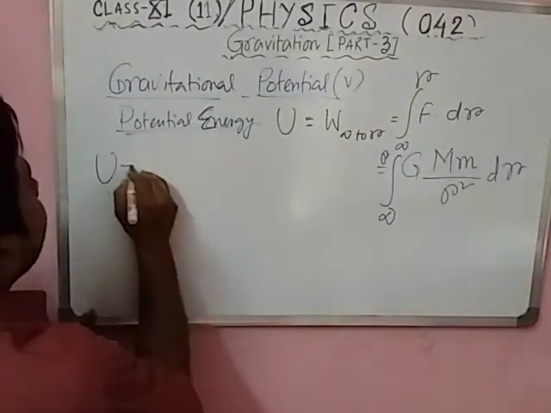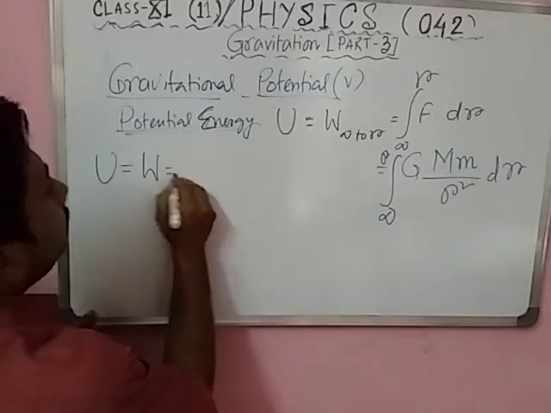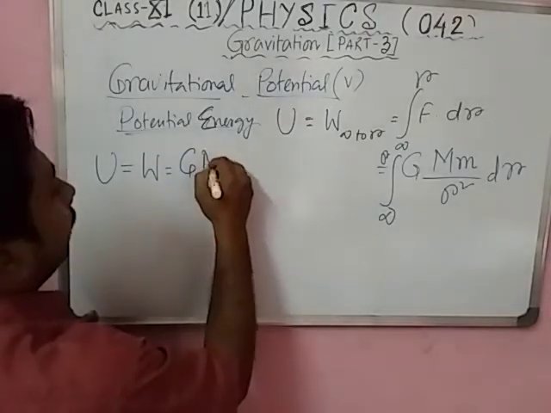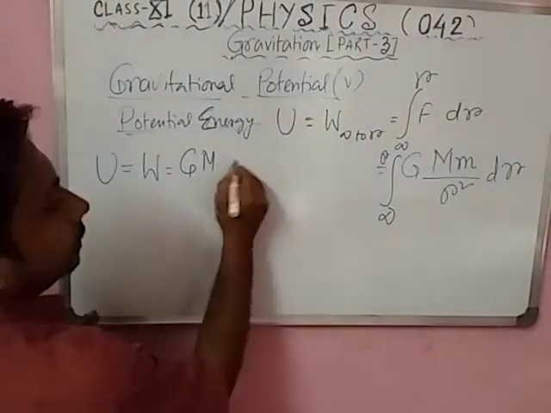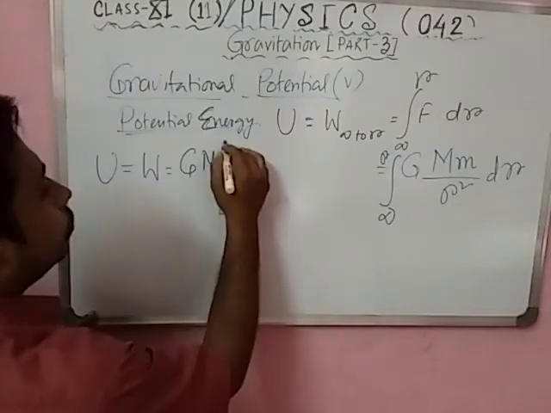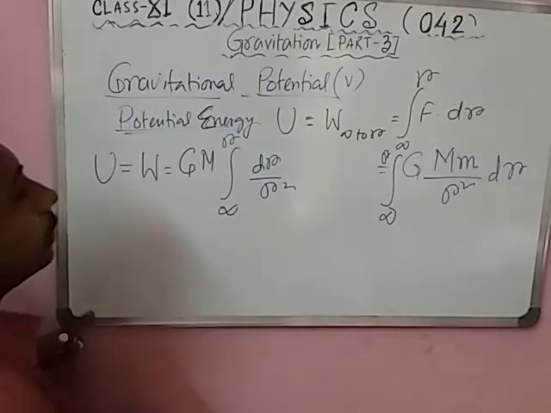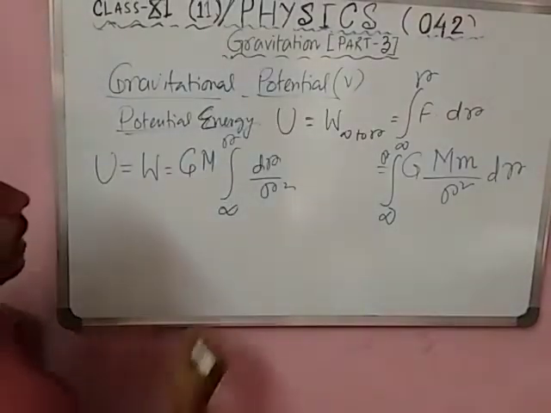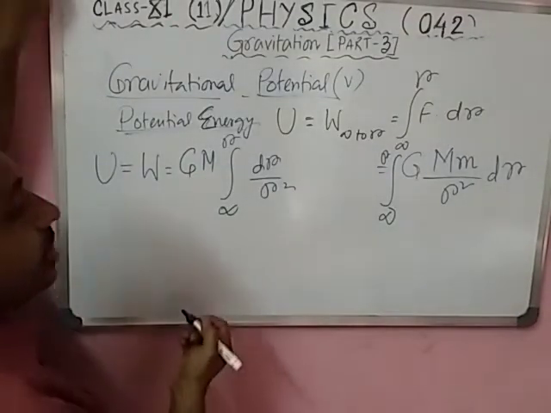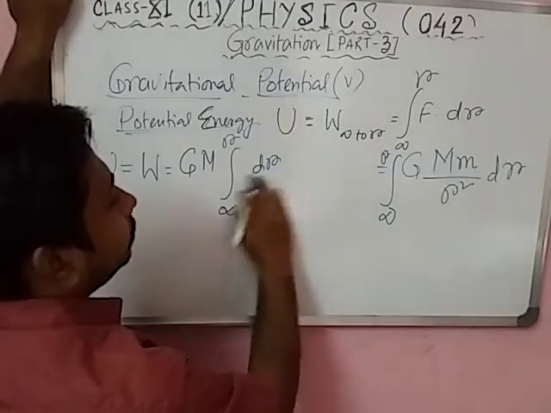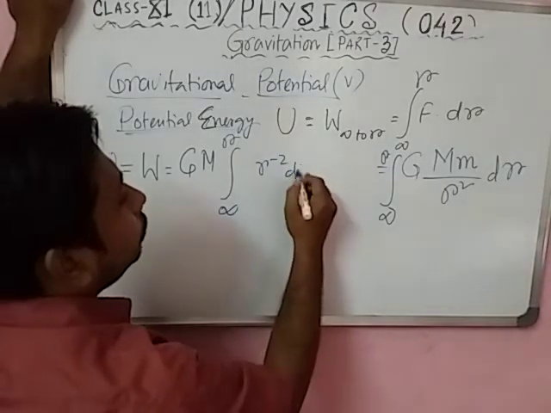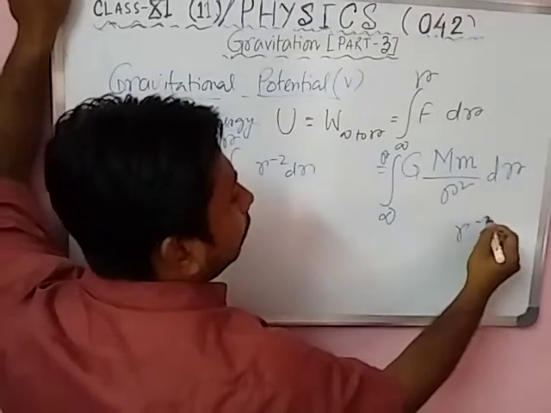So potential energy U equal to work done equals G M m, outside constant term, integral from infinity to r of dr by r square. Dr by r square means r to the power minus 2 into dr.